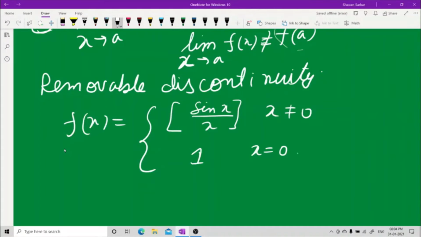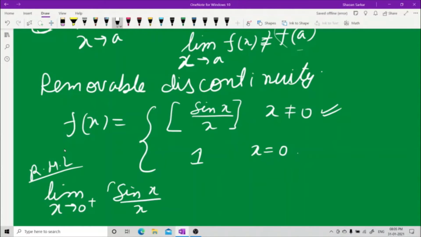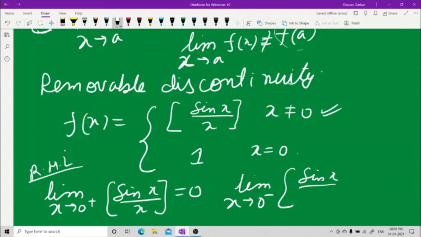Now we already found out the limit in my previous video: RHL, x tending to 0 plus of the floor of sin x by x, we got 0. The limit at x tending to 0 minus of the floor of sin x by x was again 0. Both the limits exist and both are the same. So the limit exists.